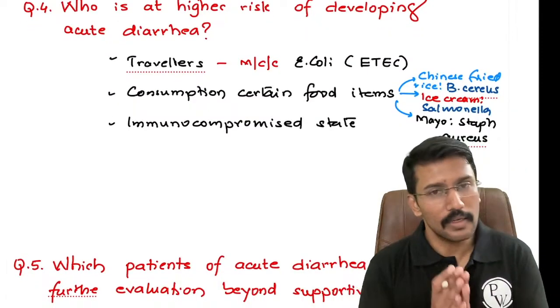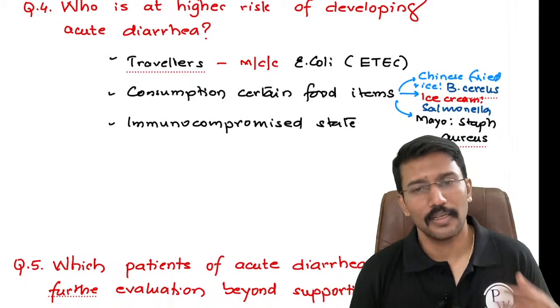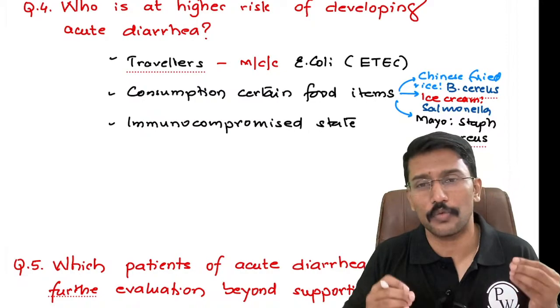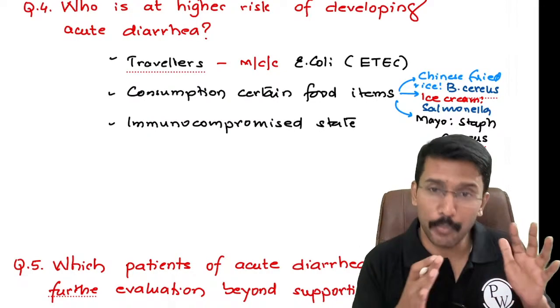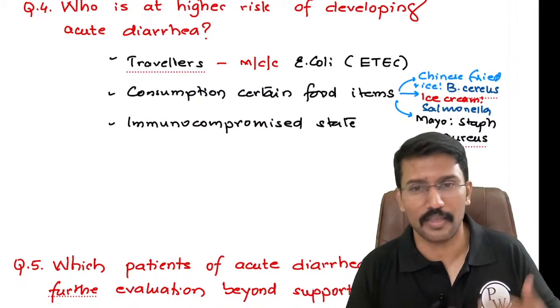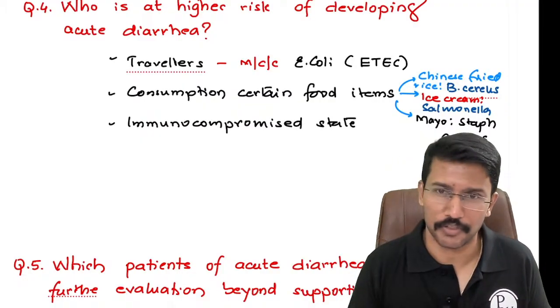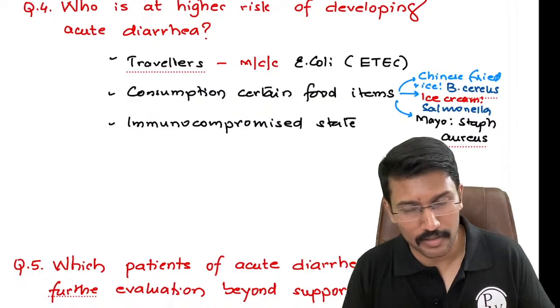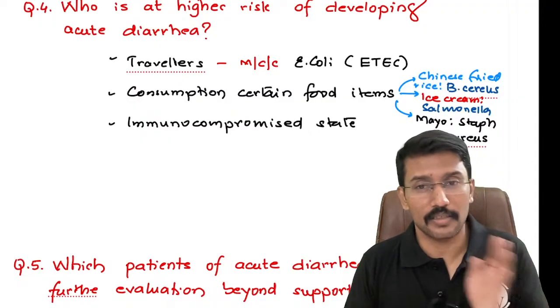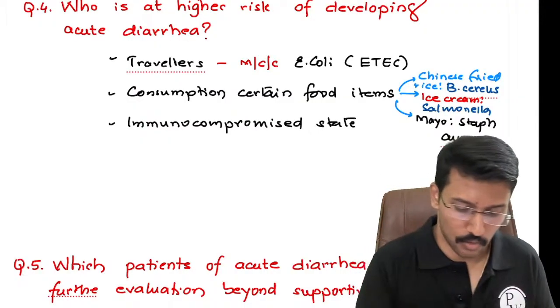Then the third is immunocompromised state. Immunocompromised state also increases the risk of certain opportunistic infections, apart from increased risk of common organisms like E. coli, rotavirus, salmonellosis, Bacillus cereus infection, Campylobacter jejuni infection. Apart from these, certain rare organisms' risk is also increased.